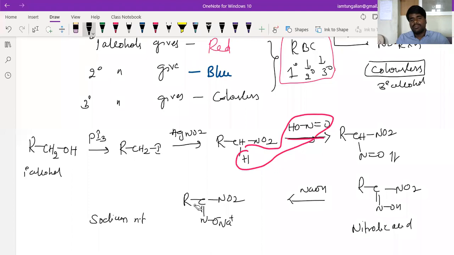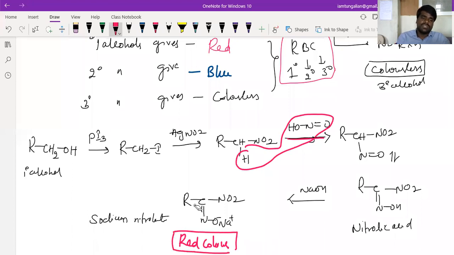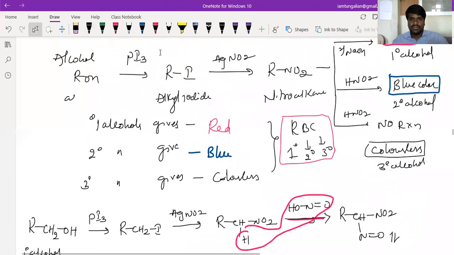Sodium nitrolate gives you a red color. The red color is because of this particular complex. Are you getting this? So since primary consists of 2 alpha hydrogen, how many alpha hydrogen? 2 alpha hydrogen. It is able to react with nitrous acid and gives